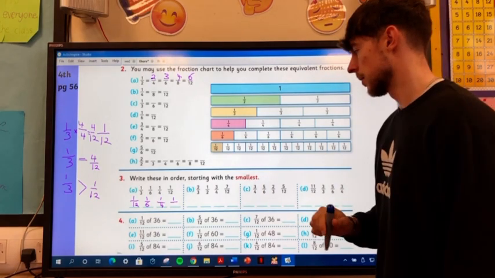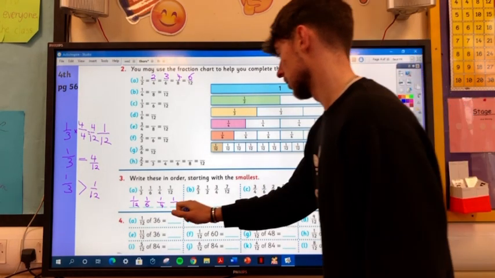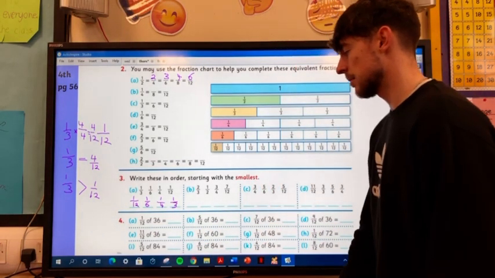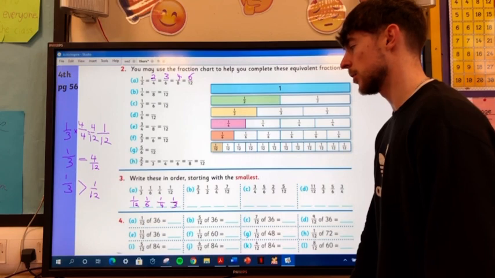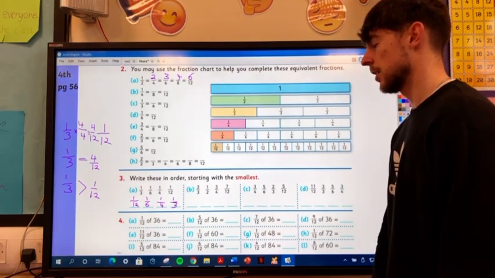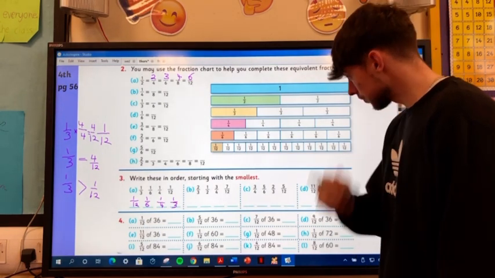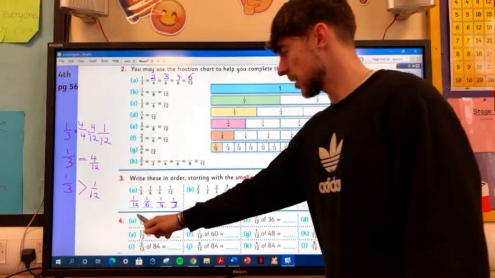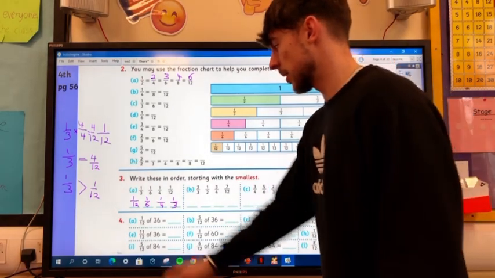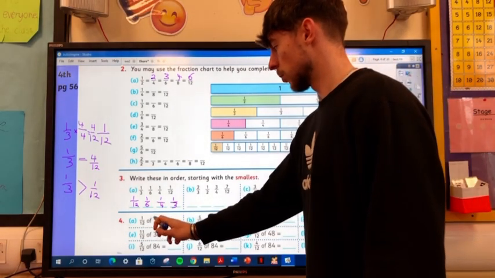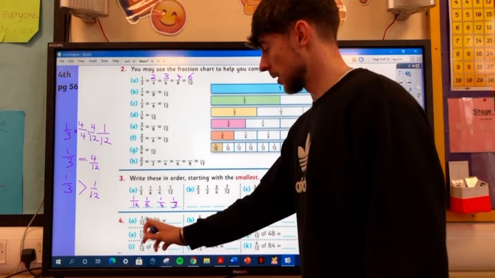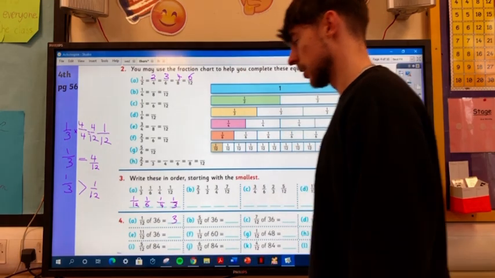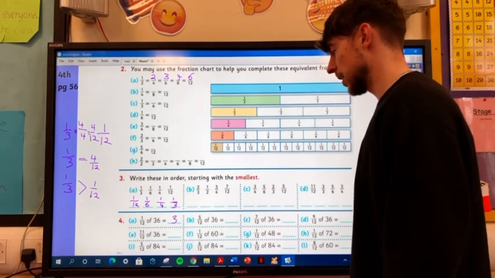Alright? Okay. And so that was 3. Okay, and then down here, we're doing the same as we were doing yesterday, right? So 1/12 of 36. Alright, so this should be very easy for us. So remember, we have to multiply by the top and divide by the bottom. Okay, so if we multiply the top, we get 36 and divide by the bottom. So 36 by 1 is 36. 36 divided by 12 is 3. Alright? 5 by 36.